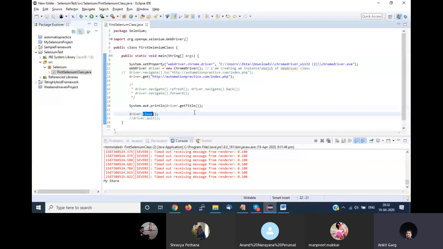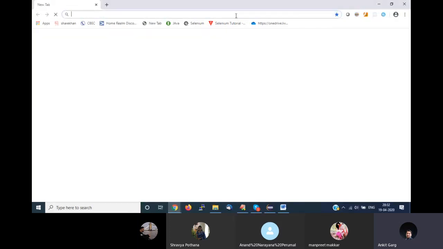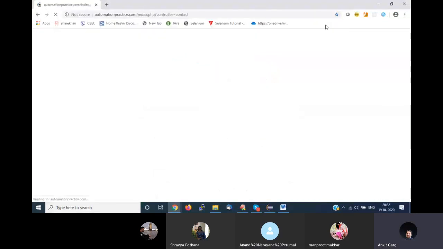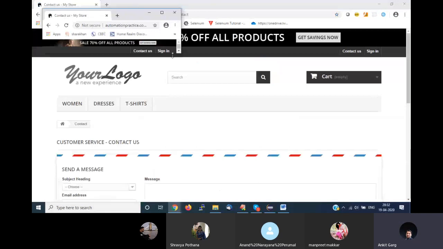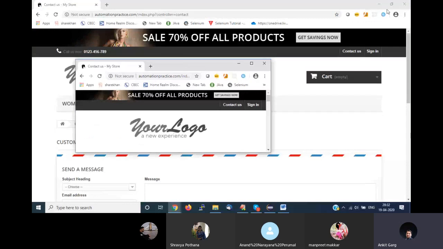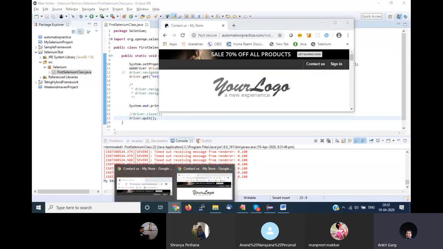Okay, I'll give you one example. Let's say this browser is open for me, right? I'll open one more browser. Let's say I'm navigating to this. So I have two browsers open at the moment, two windows open, right? First is this browser window and second is this browser window. If I use my driver.quit, will it close these two windows also? Because you are saying driver.close will close only the current window and driver.quit will close all the windows. That means it should close these two browsers also, right?